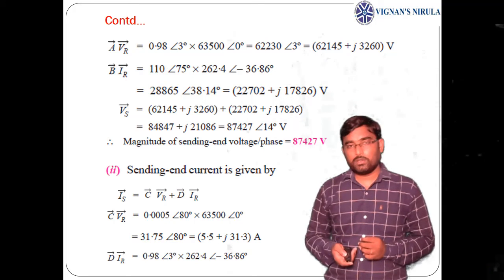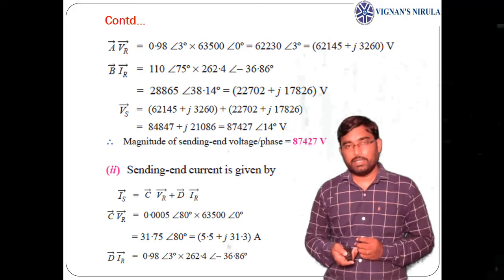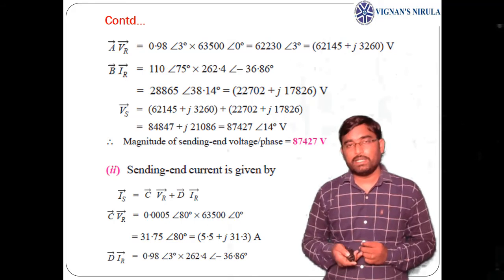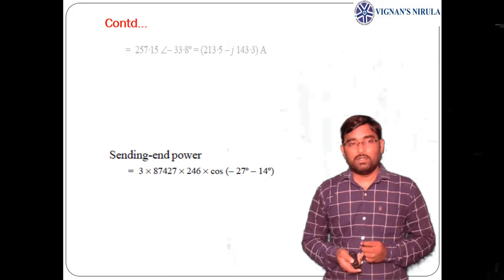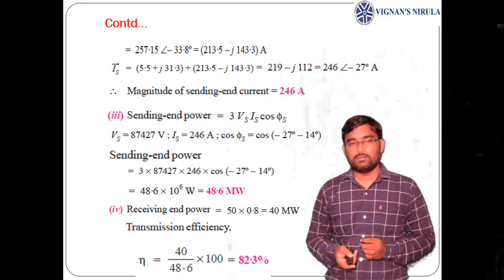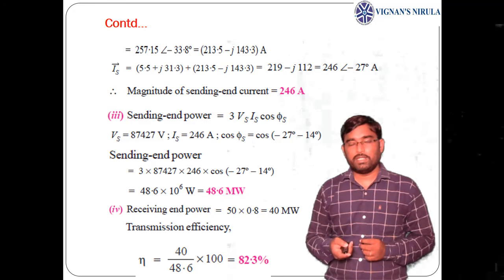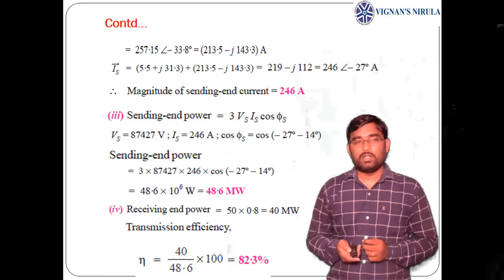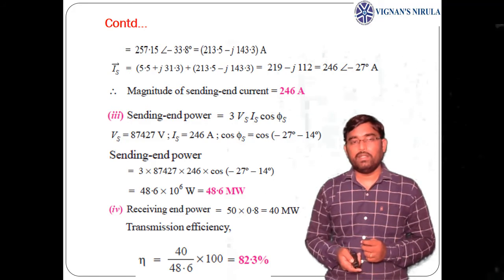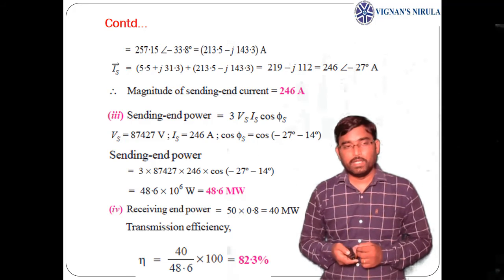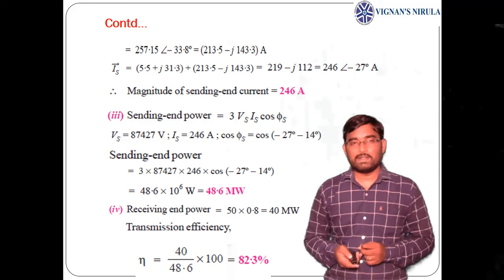Now D into IR means 0.98 at an angle 3 degrees into 262.4 at an angle minus 36.86, which together gives 257.15 at an angle minus 33.8 degrees. Totally, the sending end current Is will be the sum of C VR plus D IR, which gives 246 at an angle minus 27 degrees amperes. The magnitude of current becomes 246 amperes.